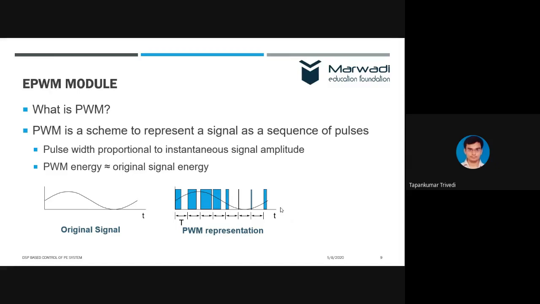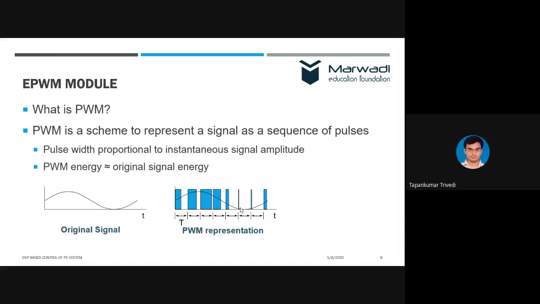PWM is actually a scheme to represent a signal as a sequence of pulses. The pulse width is proportional to the instantaneous signal amplitude. So if the signal amplitude is high, then the pulse width will be high. If the signal amplitude is very low, then the pulse width will be low. And if you filter it, ultimately you will get the same signal.